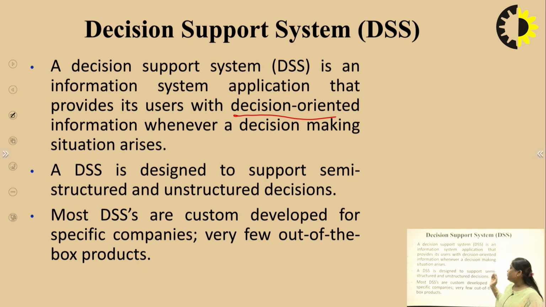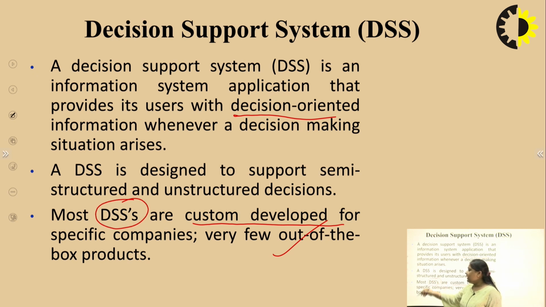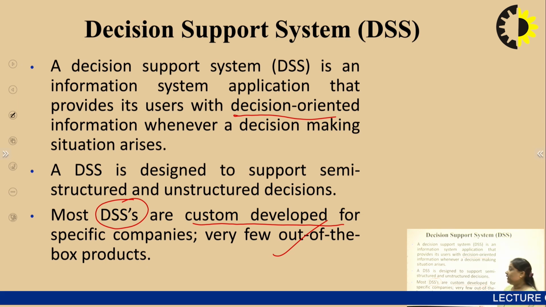A DSS is designed to support semi-structured and unstructured decisions. We already discussed this. Most DSS are custom developed for specific companies, very few out of the box. Different organizations have different concepts of their decision-making type decisions. So every company has its custom-developed DSS. They have their own decision support system that is used by the company. Every individual company has its individual decision support system to take decisions for their company.